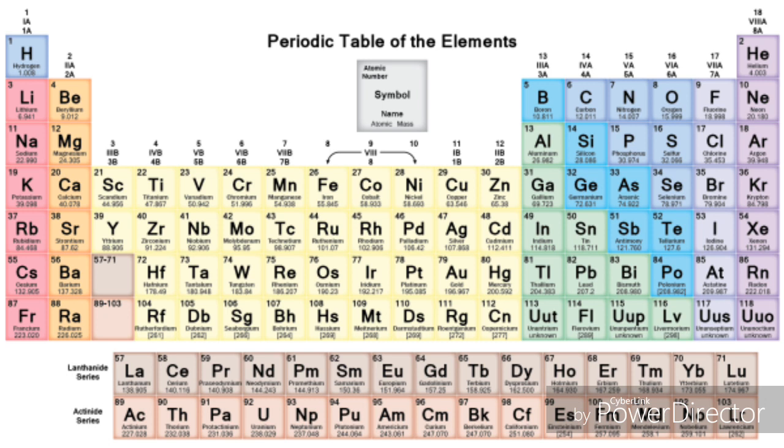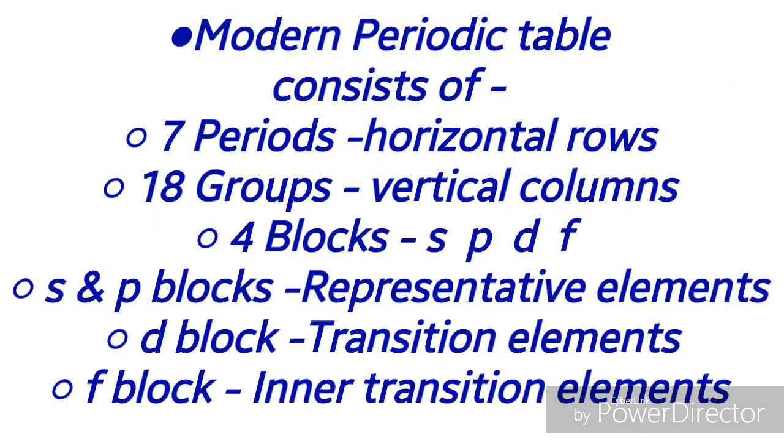This periodic table is divided into 4 blocks: S block, P block, D block, and F block. S block and P block are together called representative elements. D block elements are called transition elements, and F block elements are called inner transition elements.